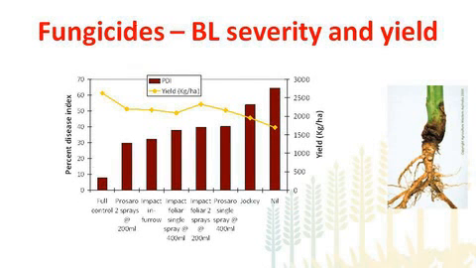So we got very encouraging results again with the foliar fungicides for blackleg control, as you can see in this graph. This graph shows the effect of fungicides on blackleg severity or percentage disease index and yield. You can see that all these fungicide treatments significantly reduced the disease compared with the nil treatment, and there was a good yield response, a significant response to fungicide in all those treatments.